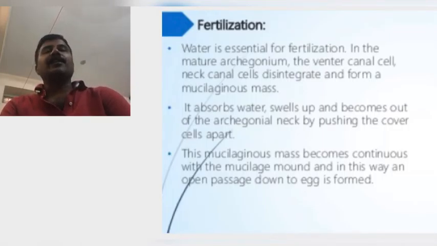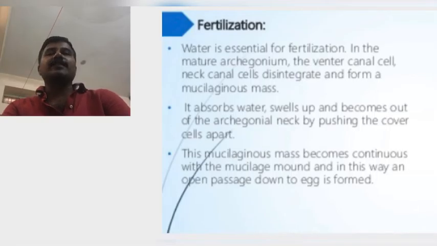This mucilaginous mass becomes continuous with the mucilage mound and in this way an open passage down to the egg is formed. When the mucilage completely comes out, one canal-like structure is formed in the neck canal. Through the neck canal, the antherozoid enters the archegonium and reaches the venter.